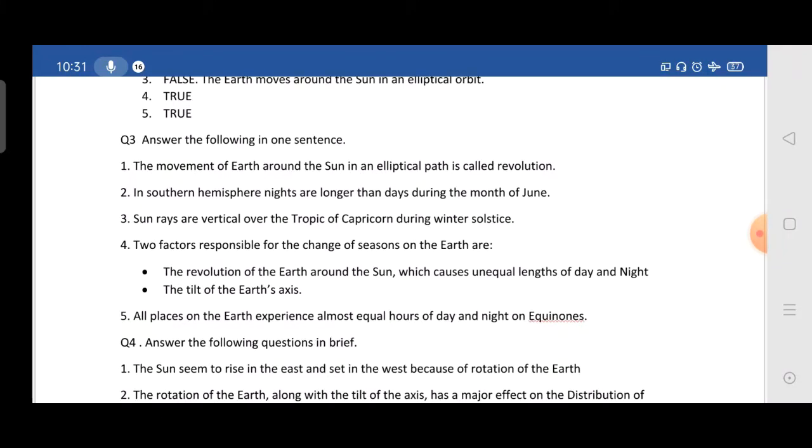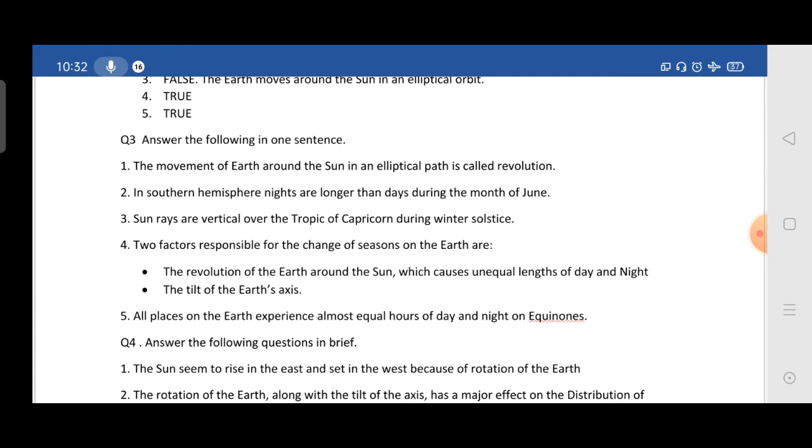Moving to answer the following in one sentence. The first one: what is revolution? The movement of the earth around the sun in an elliptical path is known as revolution. Second one: in which hemisphere are nights longer than the days during the month of June? It is the southern hemisphere, because at that time nights are longer than the days. Third one: over which latitude are the sun's rays vertical during the winter solstice? The sun's rays fall vertically over the Tropic of Capricorn.